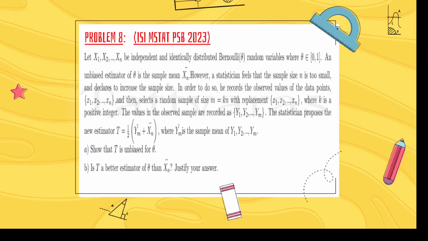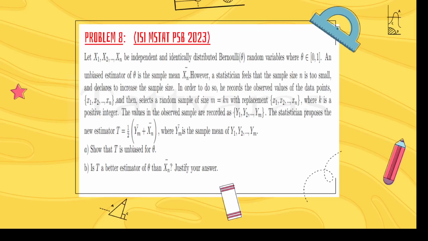However, a statistician feels that the sample size n is too small and decides to increase the sample size. In order to do so, he records the observed values of the data points X1, X2, ..., Xn and then selects a random sample of size m equal to kn, with replacement, from X1 to Xn, where k is a positive integer. The values in the observed sample are recorded as Y1, Y2, ..., Ym. The statistician proposes a new estimator T equal to half of (Ym bar plus Xn bar), where Ym bar is the sample mean of Y1, Y2, ..., Ym.